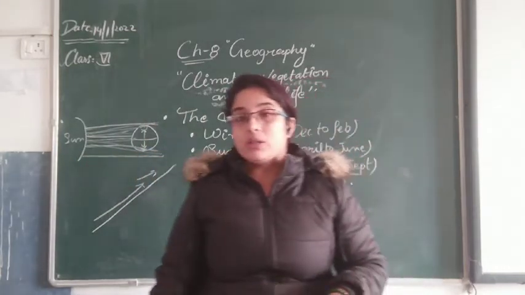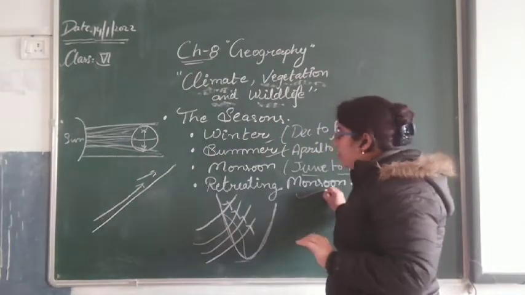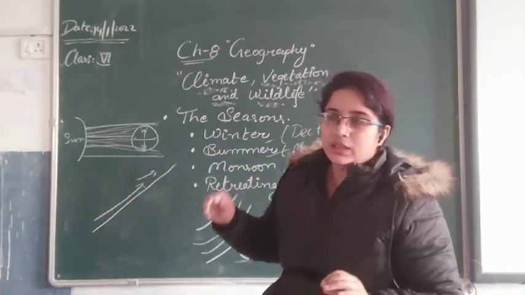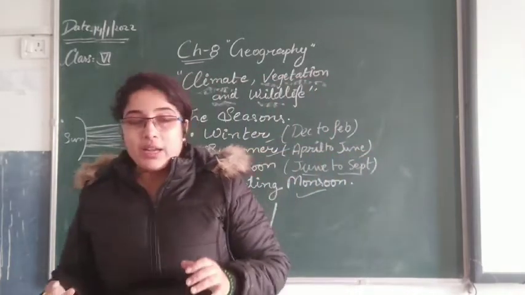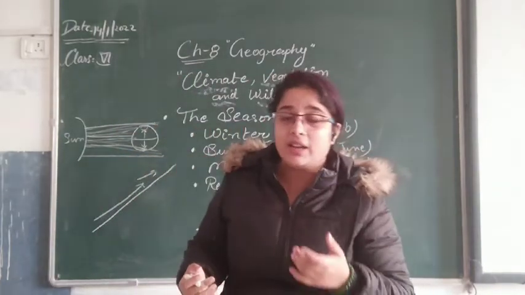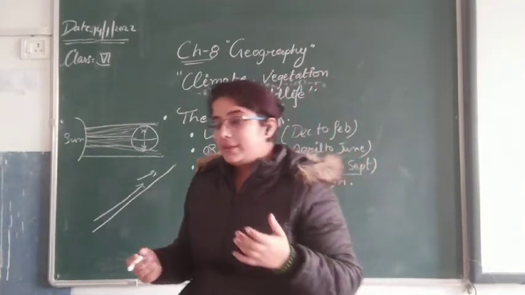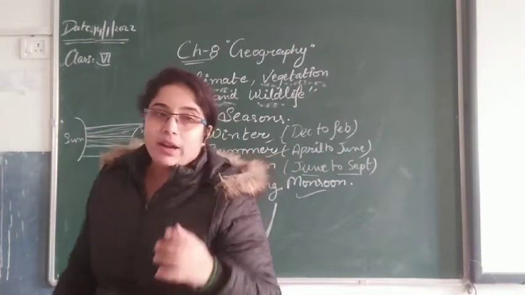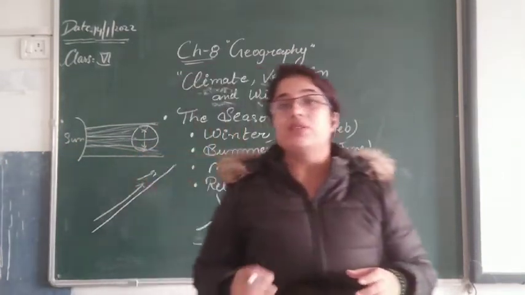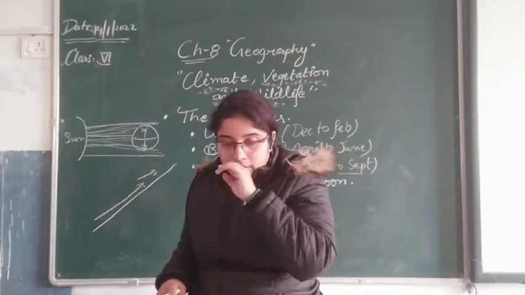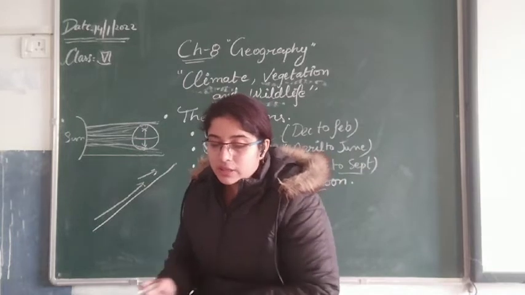The retreating monsoon. Now we are going to get to know about the retreating monsoon. What is the retreating monsoon? Obviously, in the winter season, the day before yesterday, we felt the rainfall, and we felt the snowfall over here. That is known as the retreating monsoon, or western disturbance. The retreating monsoon starts in October and stretches till December.